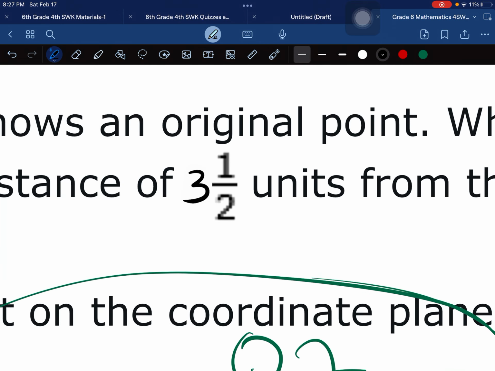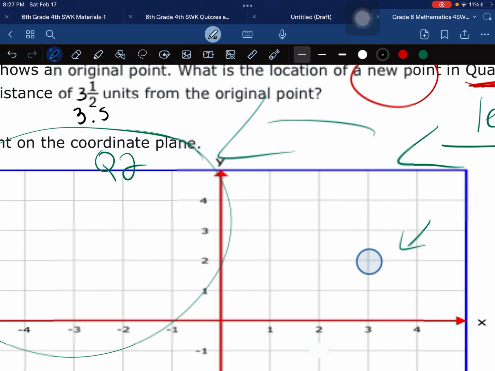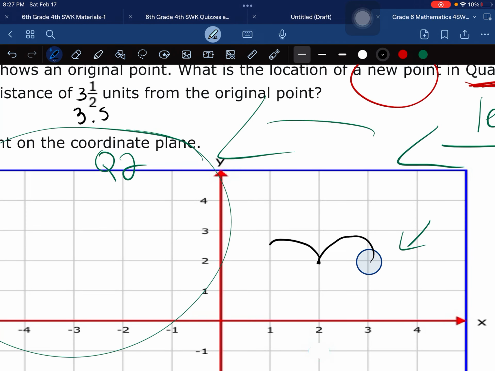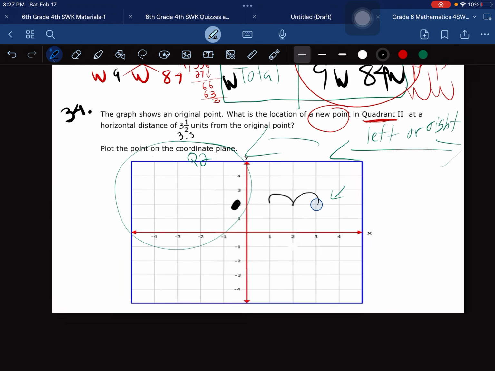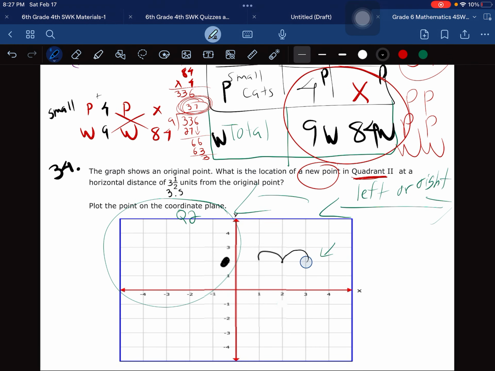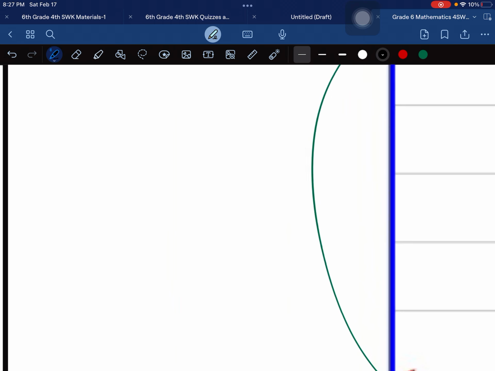Now, at a horizontal distance of 3.5 units from the original point. So let's jump 3.5. All right. 1, 2, 3.5. So where did I end up? Aquí, right here. Plot the point, and that's going to be -1/2 or -0.5, 2. Perfecto. And that's it, chicos.